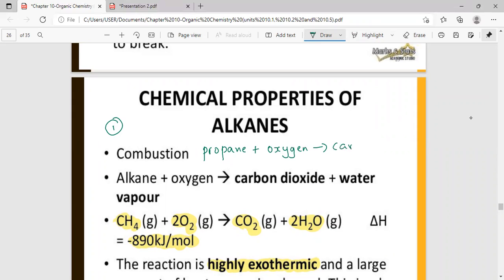Yeah, it's carbon dioxide plus water. Same product. Do not think that because it is propane, with 3 carbon atoms, you have carbon trioxide and things like that. It's no. When there is enough oxygen to burn, alkanes react to form carbon dioxide and water. The products are the same, but when you write the chemical equation, the way you balance it will be different. So you have to pay a bit of attention to that.